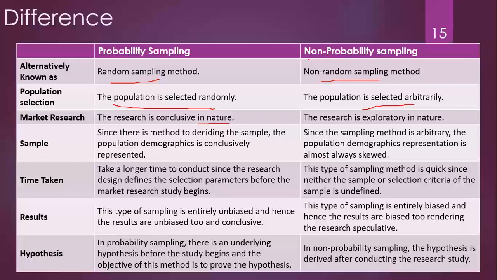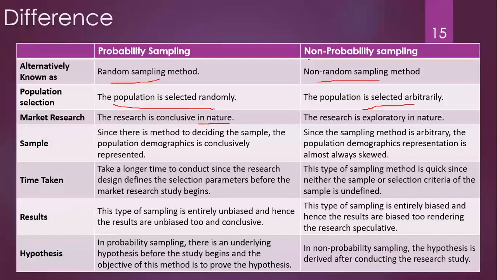If you go by the result, probabilistic sampling is entirely unbiased because you have randomness throughout, and each and every individual has an equal probability of getting selected. So the result is not biased and it is conclusive, as I said. In case of non-probabilistic sampling, you are selecting the sample on the basis of some criteria, or you are going judgmental, or you are selecting through the snowballs. So in each and every case, there is a possibility of bias.